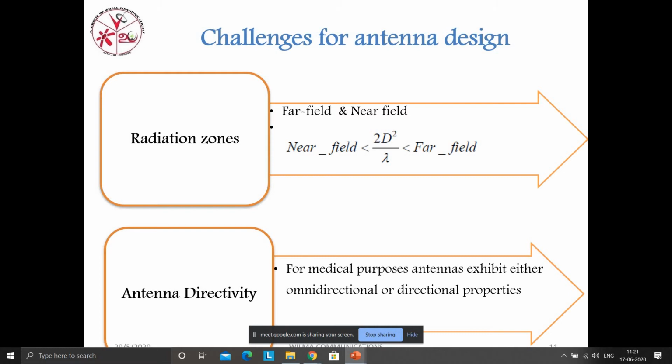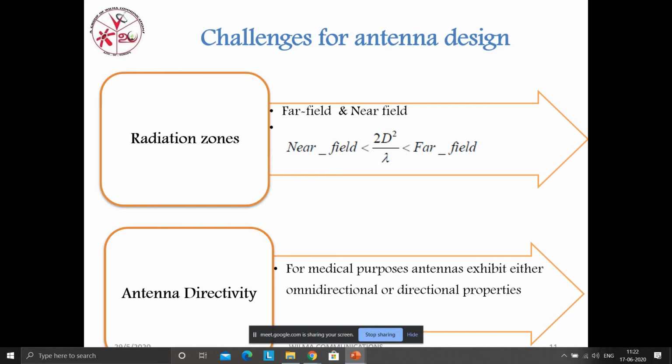In bioapplications, there is a formula: near field should be less than 2d squared divided by lambda, that is the wavelength, and that should be less than the far field. Once again, near field should be less than 2d squared divided by the wavelength, and that should be less than the far field. What is near field and what is far field?